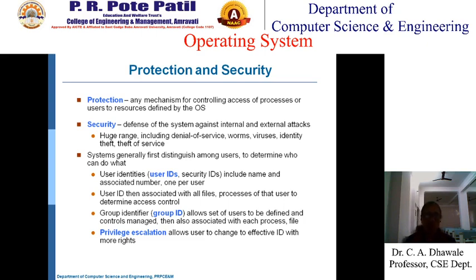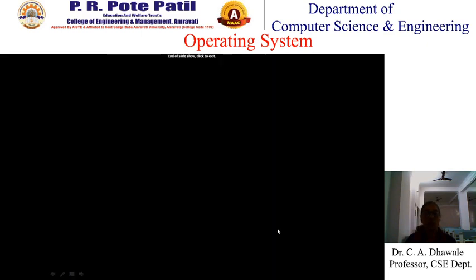If the 4 students are working on a project, and one student is the project leader, then that project leader should have the right to execute the program. So the user who executes the program should have the effective ID. This is the difference between the normal user ID and the effective user ID. Got it now? Okay, so this is privilege escalation.